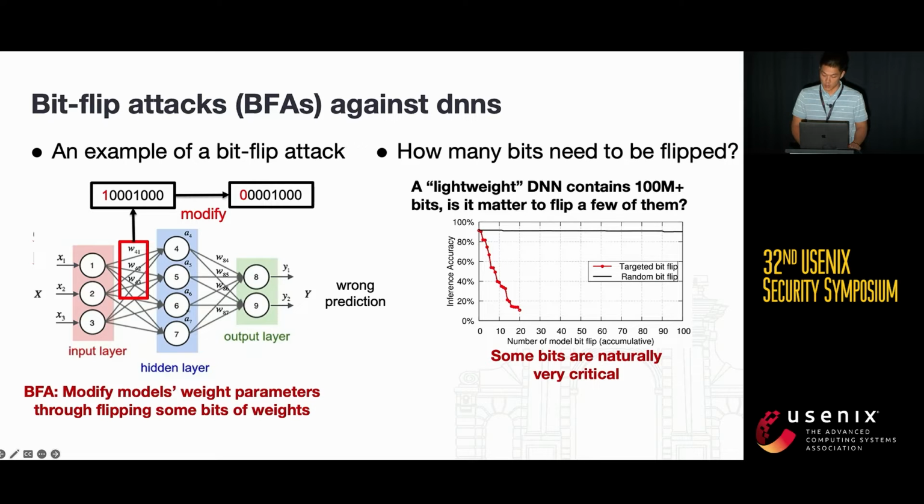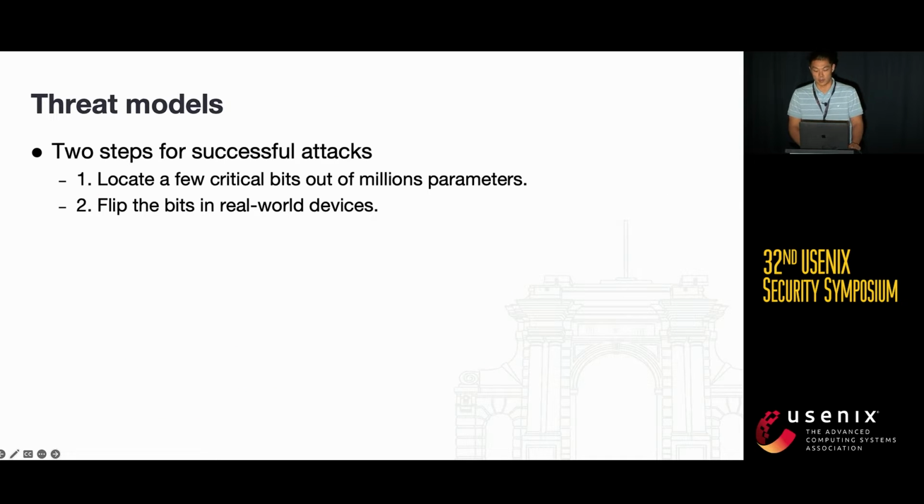Although neural networks typically contain millions of parameters, previous work showed that flipping a small number of bits is sufficient for targeted attacks. For example, as shown in this figure, adversaries can conduct targeted attacks with only 20 bits flipped. Note that these flipped bits are carefully selected. Randomly flipped bits typically cannot effectively attack models. That's to say, adversaries need to first determine critical bits with specific algorithms, then flip these bits in real-world devices.